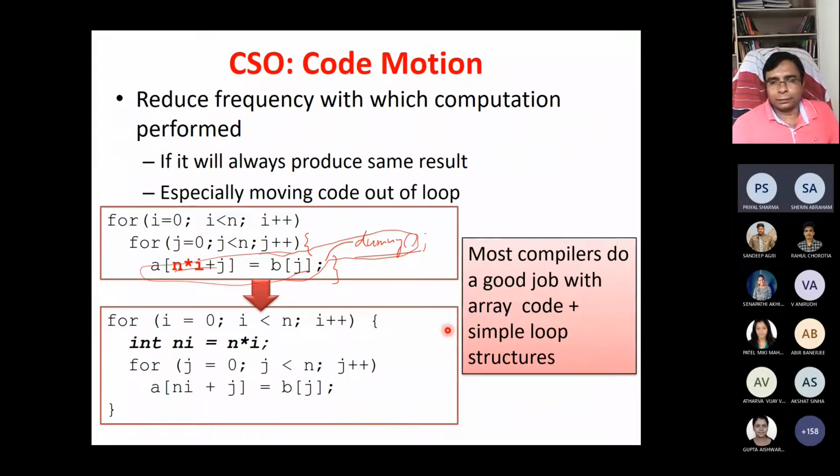Sir, is it fine to have repeated initialization of ni? If we initialize it before all the loops and then assign it again, would it be any better? Repeated initialization of ni inside the for loop, again and again, will not be an issue. But in this case you are doing repeated computations, whereas in this case we are doing it only one time, just outside the loop.